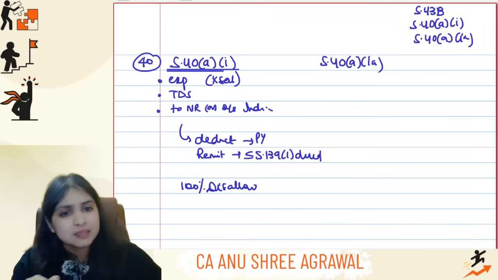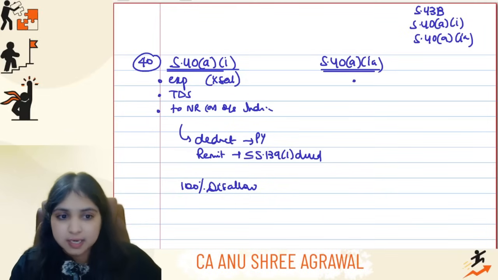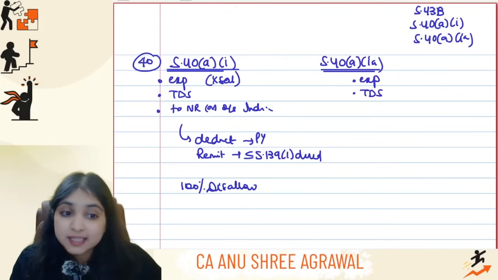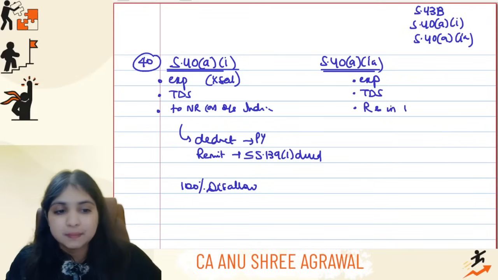Okay, then similarly 40A1A, here also the same 3 conditions. You have incurred an expense. Here it can be a salary expense also. Then TDS is applicable on the expense and the other party is a resident and you are making the payment in India.